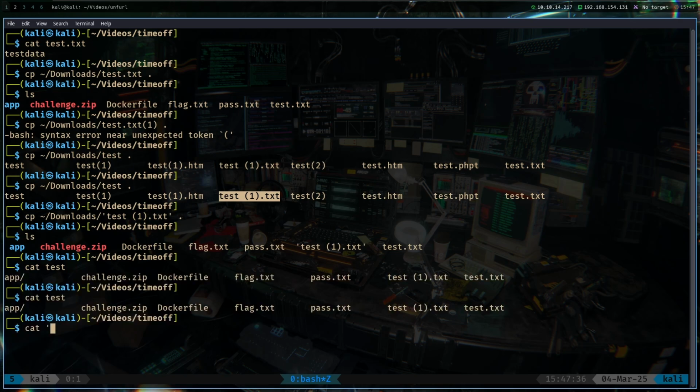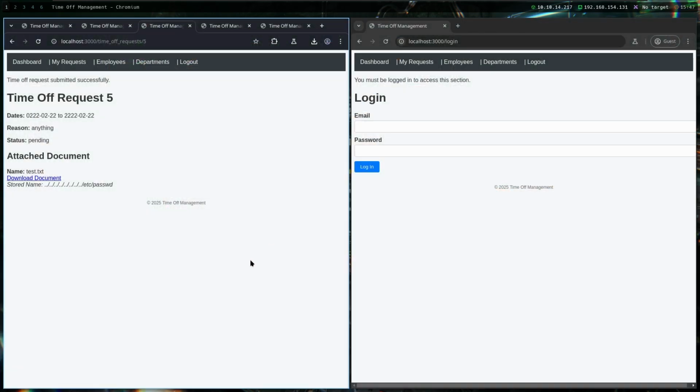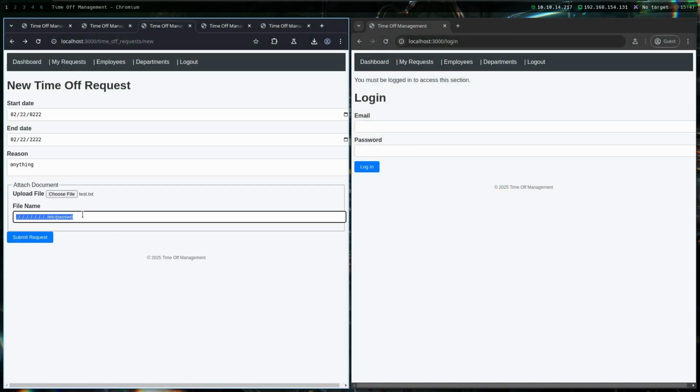Paste it again. And yep, we can see the etc passwd file has successfully downloaded for us here. So we can probably get any file downloaded in this way. We can also probably upload files and get full remote code execution in this way. But for this challenge, we only need to read the flag.txt file.